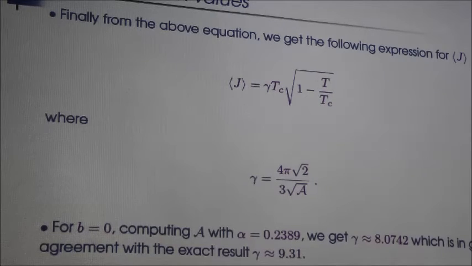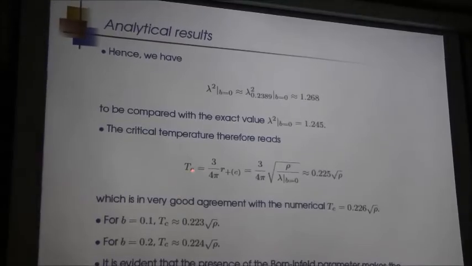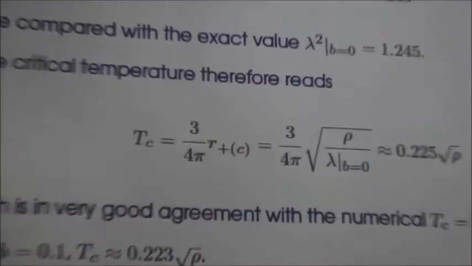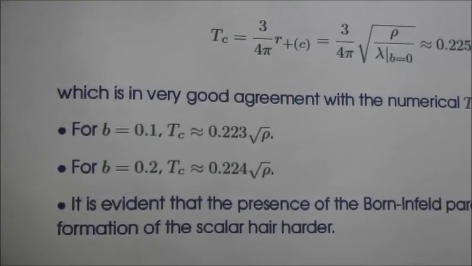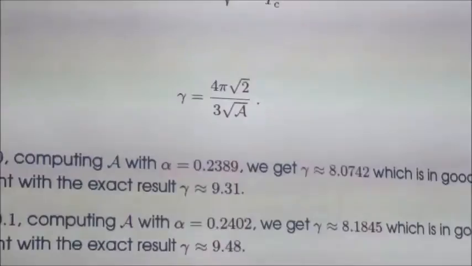Another thing that I did not mention earlier is that you find from this the relation between Tc and rho. For B equal to 0, this coefficient is 0.225. When I increase the Born-Infeld parameter, the coefficient decreases. So the effect of the nonlinearity is the following. With the presence of the Born-Infeld parameter, the condensate is more difficult to form. It makes the condensate harder to form. And this is the result that we have.